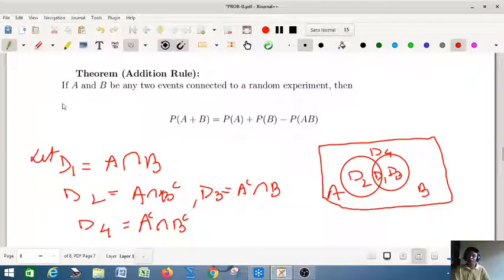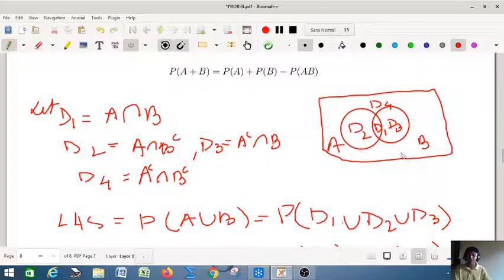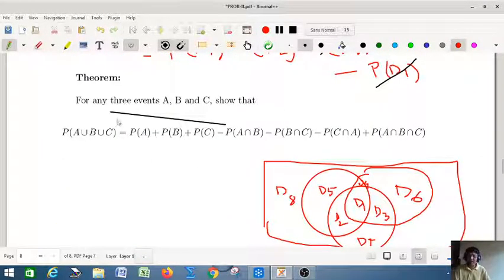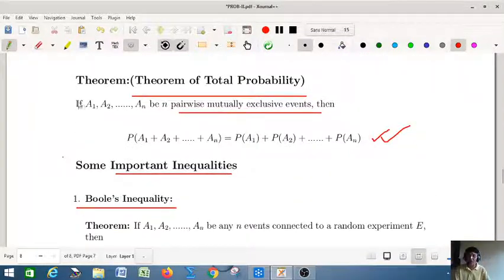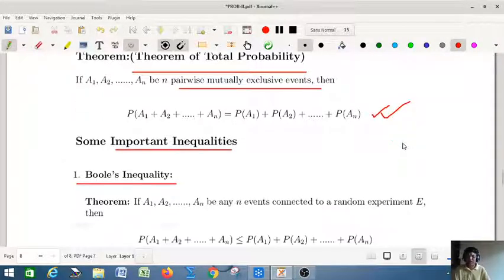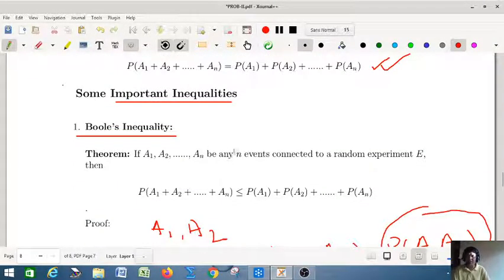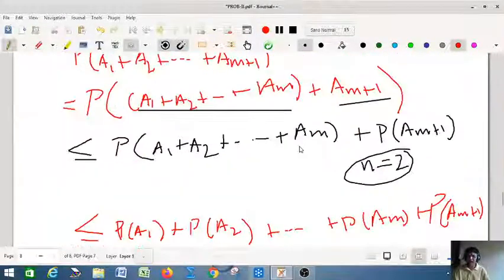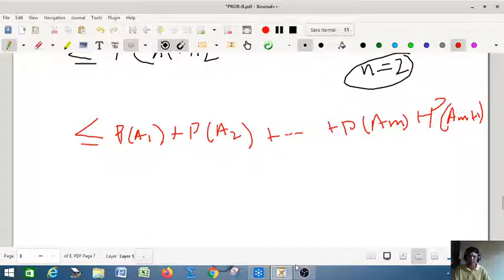And we talked about some general addition rules using the set inclusion exclusion principle, and also for any three events A, B, C. And lastly, we wrote the theorem of total probability for n pairwise mutually exclusive events. And in the last section, we talked about two important inequalities, Boole's inequality and Bonferroni's inequality, with two assignments. Okay, so I'll stop here. We'll meet in the next class.